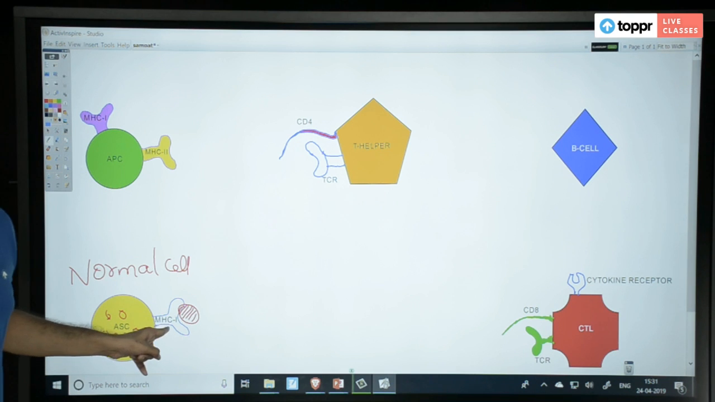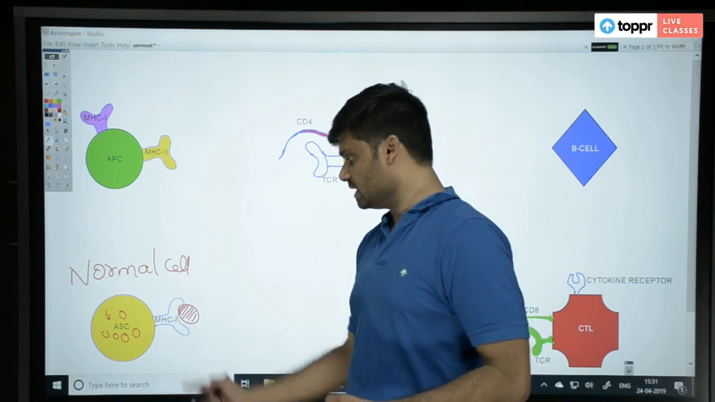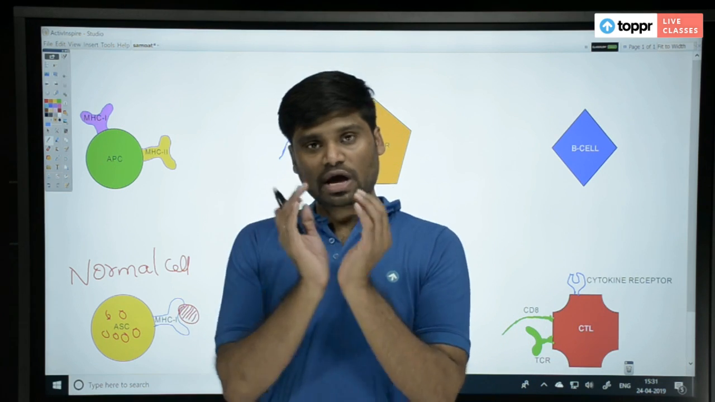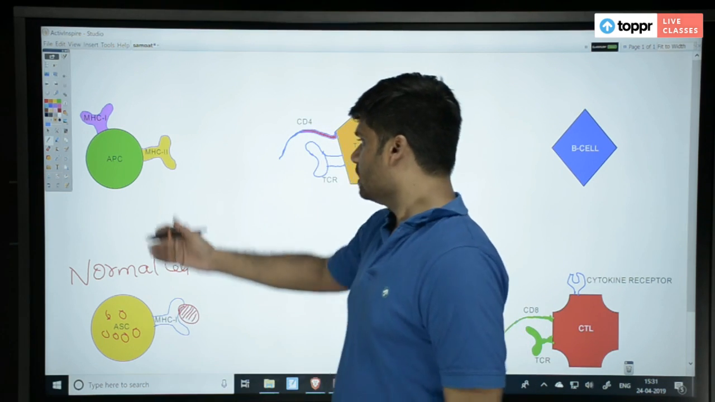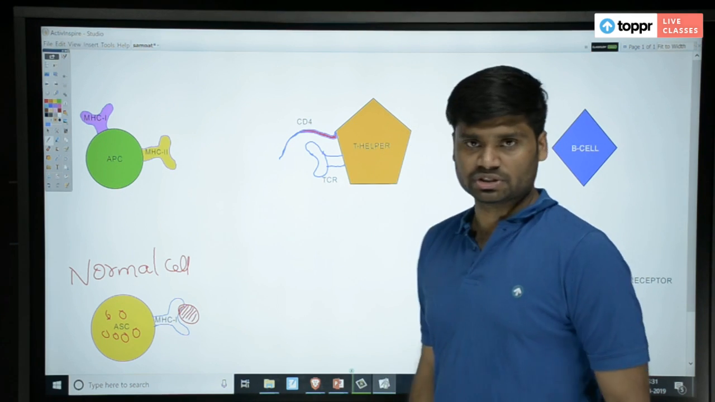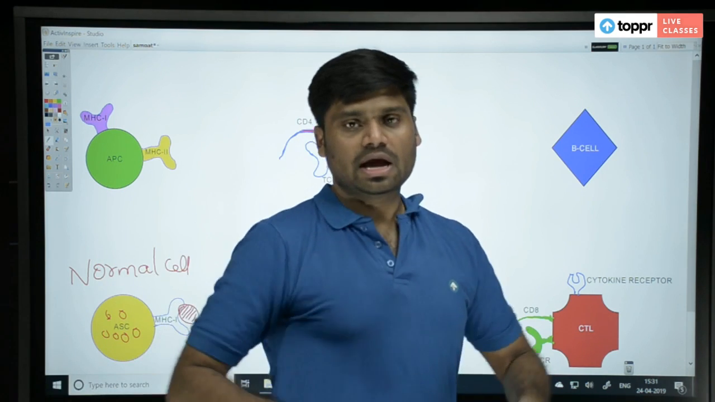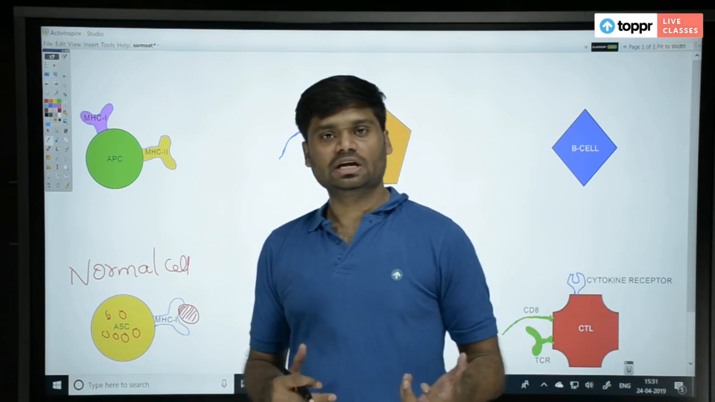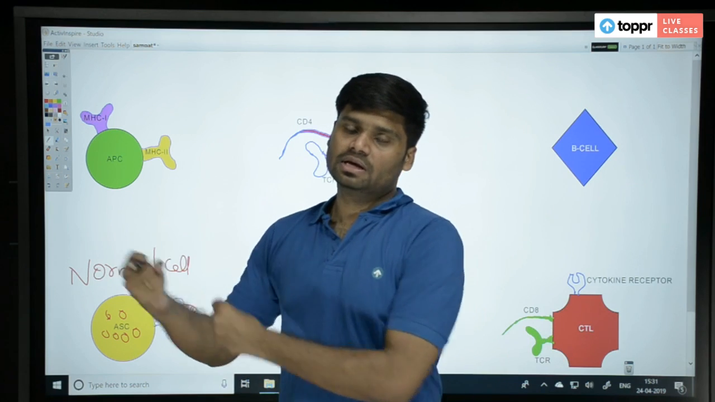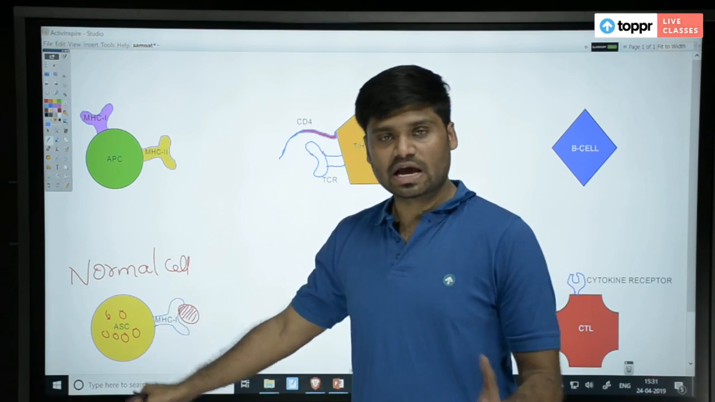On what? MHC1. Because I told you all cells of your body, normal cells, have MHC1. That means even you have a facility. It's just like that. If a criminal comes, a policeman can catch the criminal and present him to the police station, right? But even you, as a normal civilian, if you see a criminal, even you can catch the criminal and give him to the police station, right? That is what we are discussing here. Even normal cells also have this function.